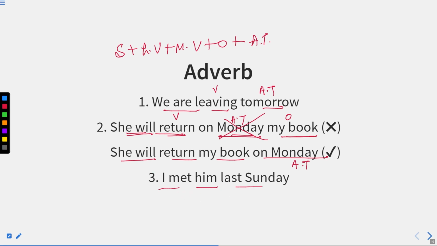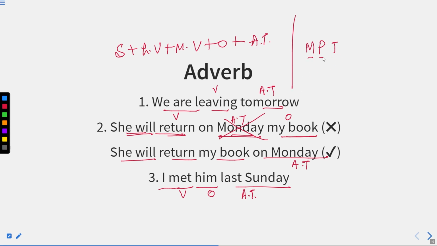Now let us see the last sentence. I met him last Sunday. So met is the verb, him is the object, and last Sunday is the adverb of time. So whenever we have an adverb of time, it will come at the end of the sentence. That's it. So whenever we have positions of adverb of manner, adverb of place, adverb of time, in all these three, you can learn it by the phrase MPT.